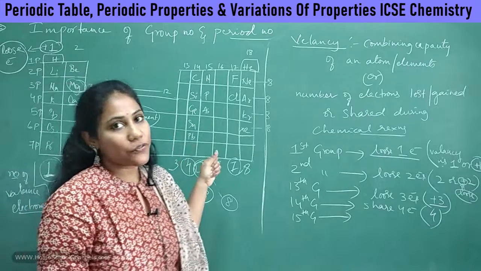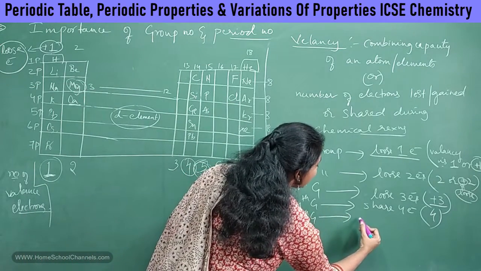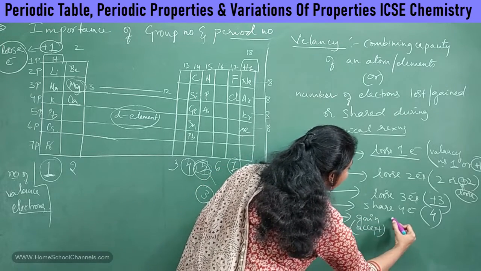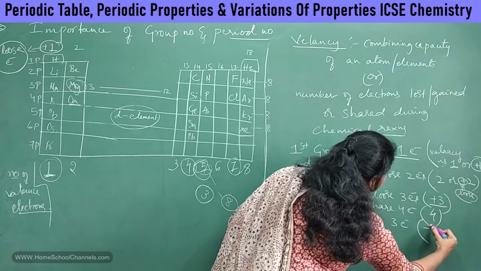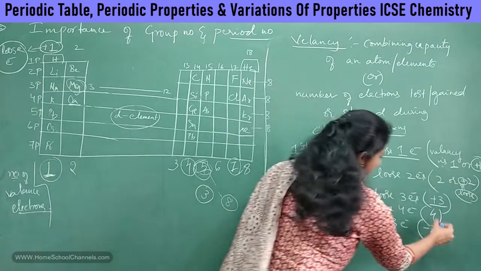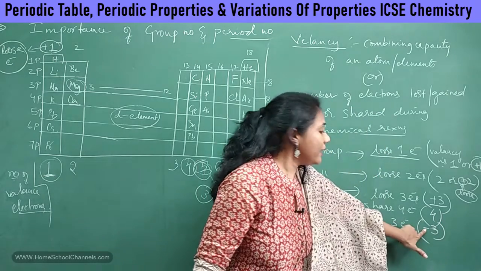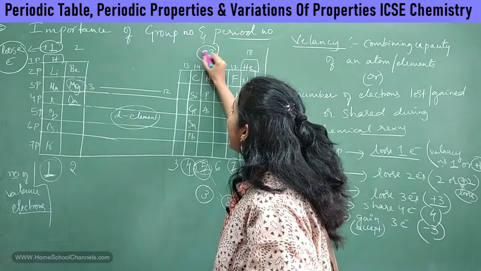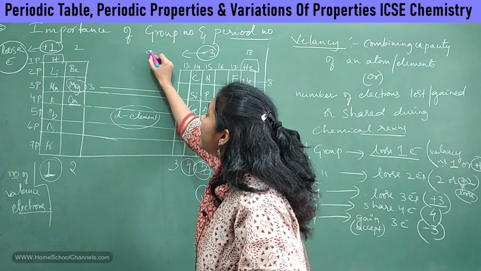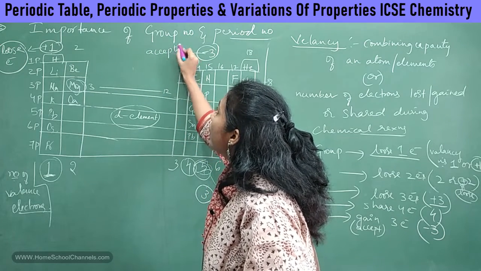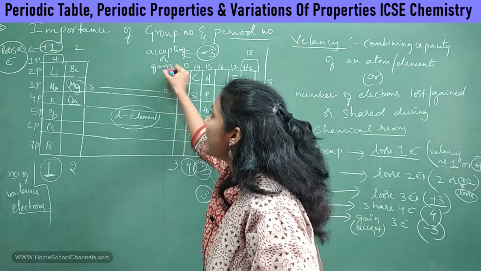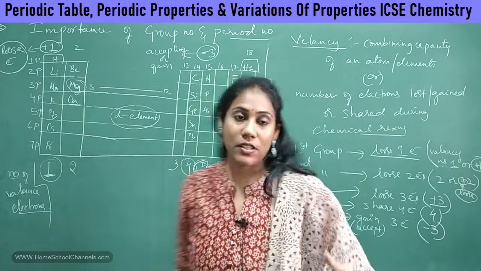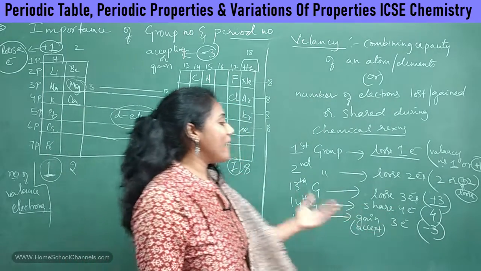They will take electrons from others. So 15th group elements will gain or accept 3 electrons. That's why their valency is minus 3, or just 3. Minus means what? Gaining electrons. Whenever we write the sign minus, it means the element is accepting or gaining electrons. Plus means the element is losing, and minus means the element is gaining electrons. So 15th group elements have valency 3.